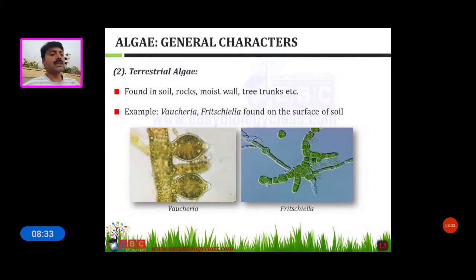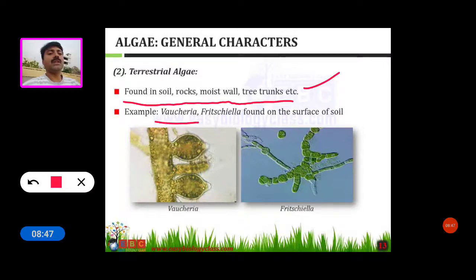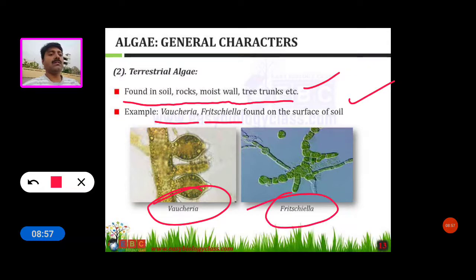Now see some terrestrial algae. They are found in soil, rocks, moist walls, and tree trunks. Examples are Vaucheria and Trichella, found on the surface of the soil. This is the Vaucheria and this is the Trichella.